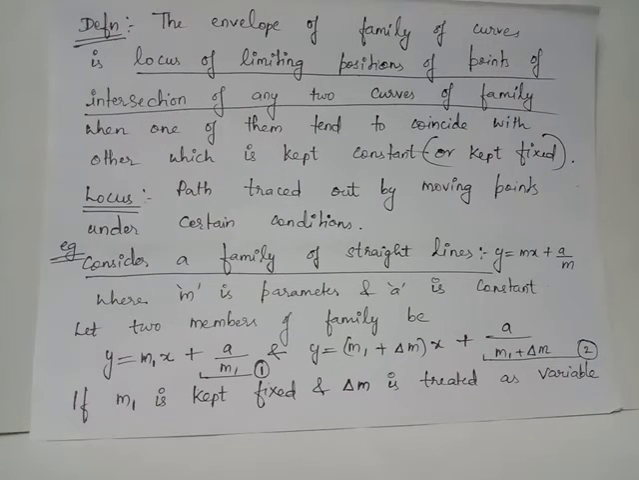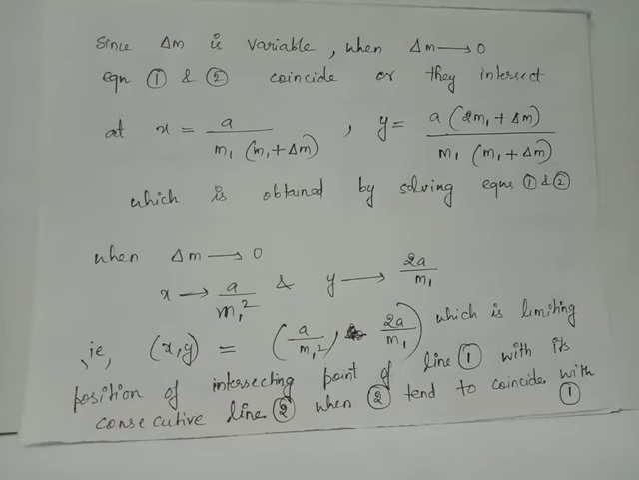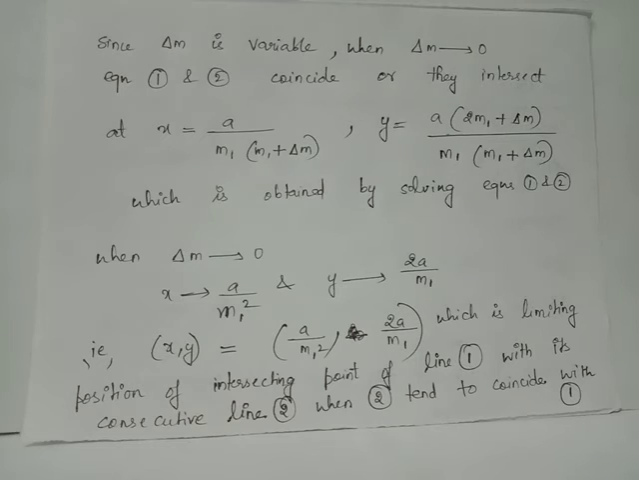If you solve equations 1 and 2 to find x and y, you will get x equals a by m1 multiplied by m1 plus delta m, and y equals a multiplied by m1 plus delta m upon m1 multiplied by m1 plus delta m. Since line 1 intersects line 2, on solving equations 1 and 2, we get these expressions of x and y. In these expressions, when delta m tends to 0, you get x equals a by m1 square and y equals 2a divided by m1. So the point (a by m1 square, 2a divided by m1) is actually the limiting point of intersection of line 1 and line 2.